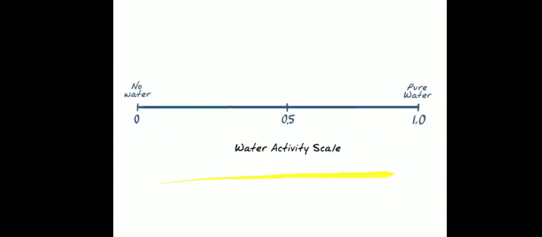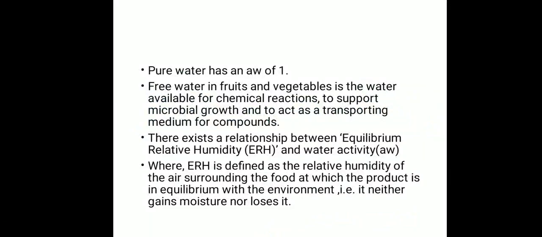So this is the water activity scale. It starts from 0, and 0 means no water. That means water activity is 0 to 1, because 1 is the water activity of pure water. So free water in fruits and vegetables is the water available for chemical reactions, to support microbial growth, and to act as a transporting medium for compounds.